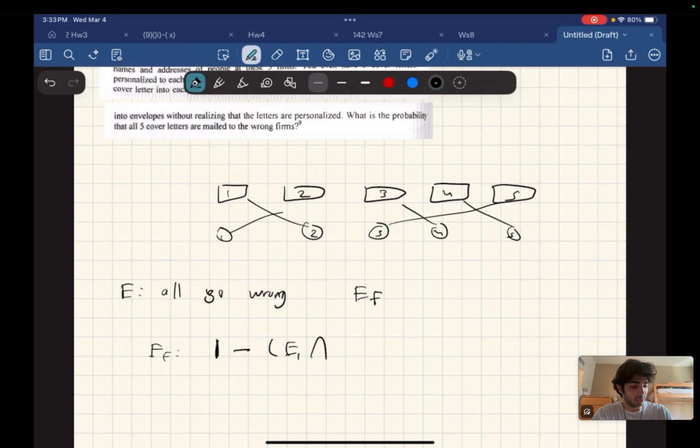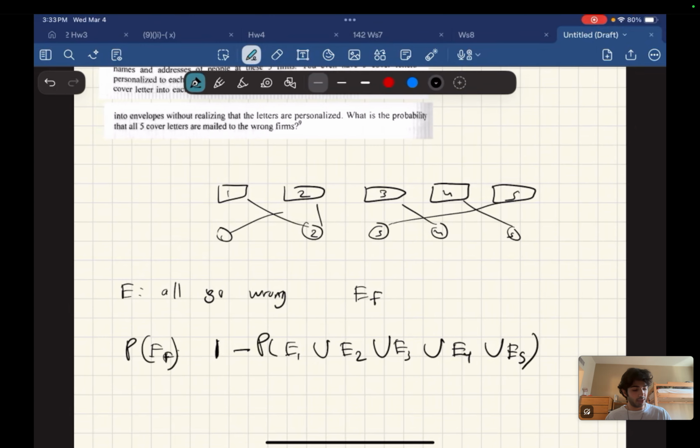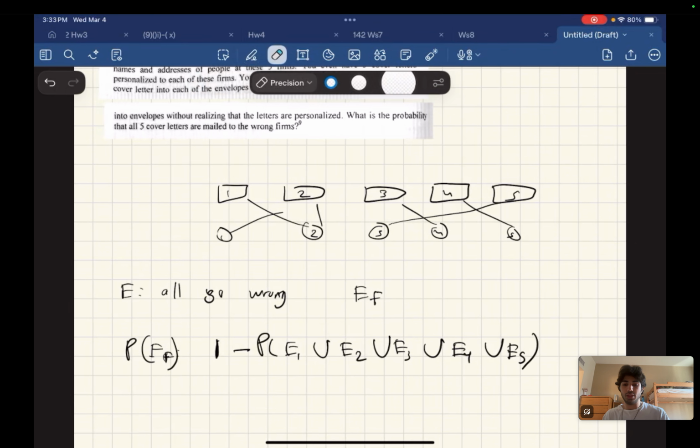Or if event 2 goes in the right envelope as well, we also did not fail. We got letters into the right envelope. So union that with event 2. Again, same with 3. Union that with event 3. Union event 4. Union event 5. So the probability of event failure is 1 minus the probability of the unions of events 1, 2, 3, 4, or 5 happening, which is the case where letter 1 goes in the right envelope, 2 in the right envelope, or 3 in the right envelope, or 4 in the right envelope, or 5 in the right envelope.